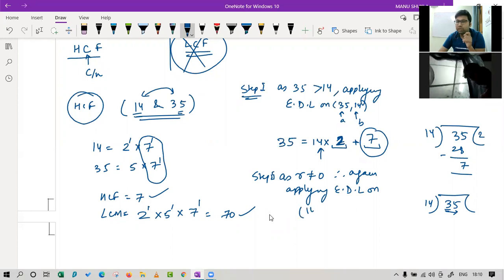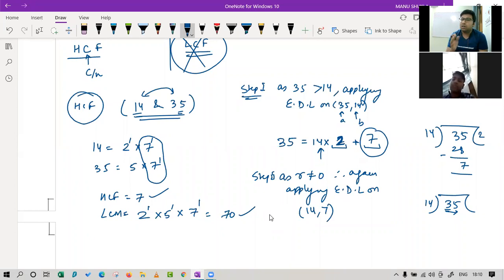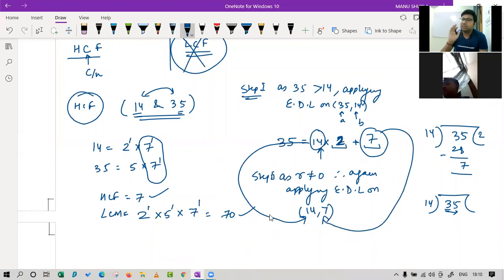Try to understand. Now we will change the A and B. My new A will be 14 and new B will be 7. Are you getting this? Yes. My old divisor became my A now, and my remainder became my B now. Is it clear? Yes. Now again applying, what will I get? 14 is equal to 7 into 2 plus 0, and we have got the remainder equal to 0. So now I can say that this factor or this divisor is the highest common